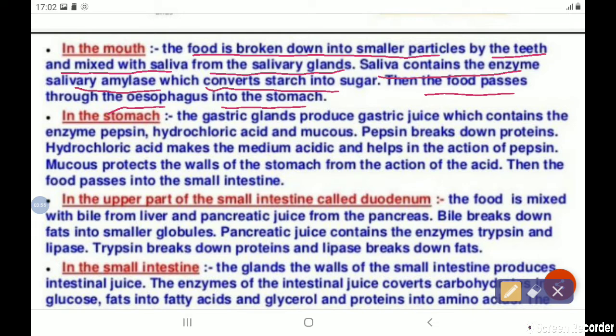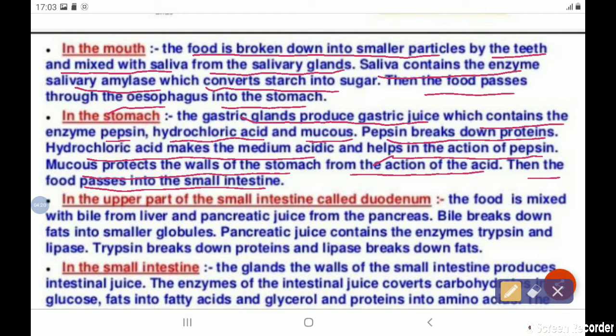In the stomach, the gastric glands produce gastric juice which contains the enzyme pepsin, hydrochloric acid and mucus. Pepsin breaks down the protein, hydrochloric acid makes the medium acidic and helps the action of pepsin. Mucus protects the walls of the stomach from the action of the acid. Then the food passes into the small intestine.